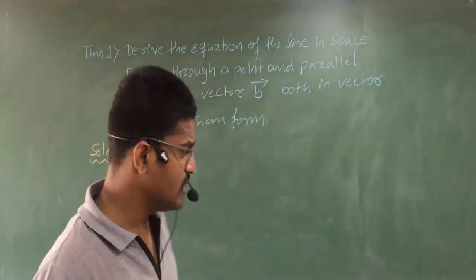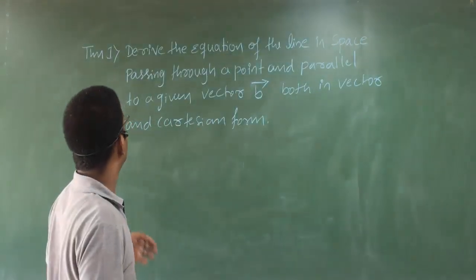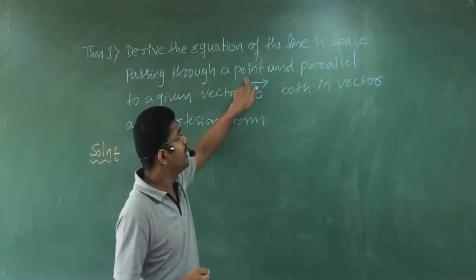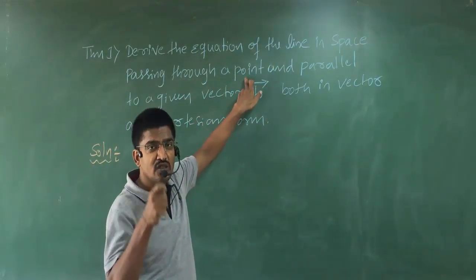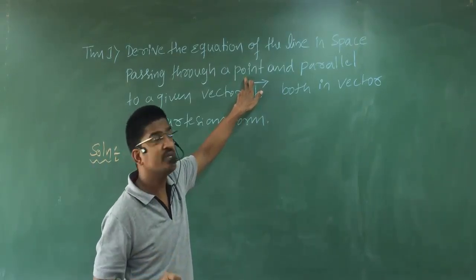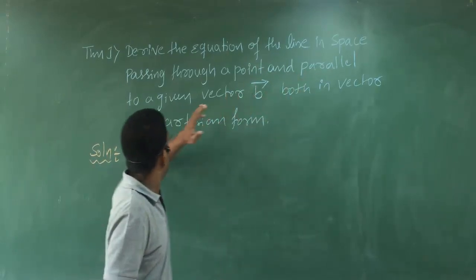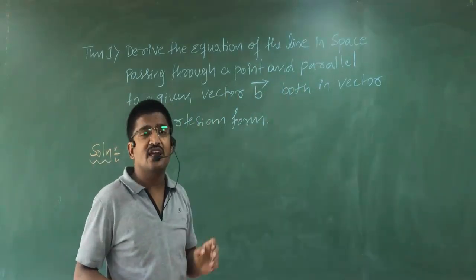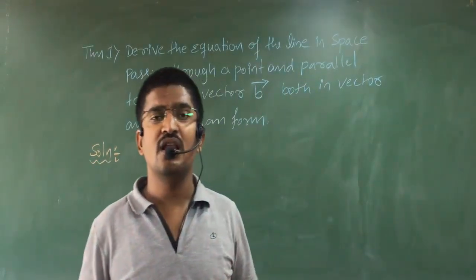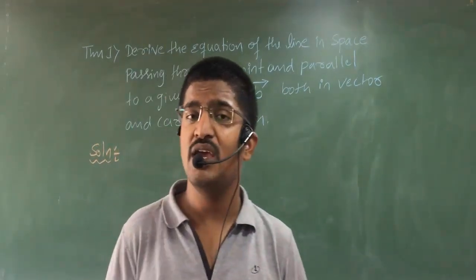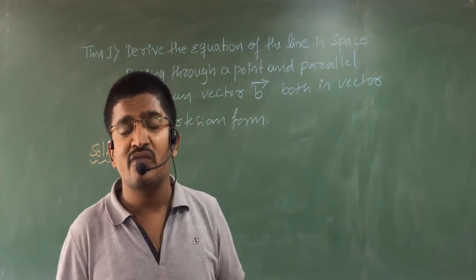Clear? Okay, because you can observe here: derive the equation of line in space passing through a point. That means first you must know the point in space and the representation of a point in space. Are you clear? And parallel to a given vector b. That means there is one vector b. As we all studied vector AP in the previous class, vector AP is given as vector OP minus vector OA.